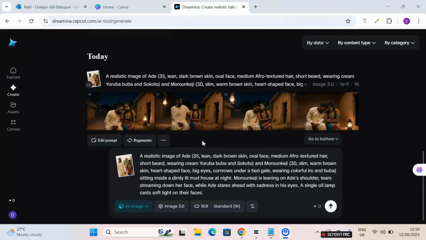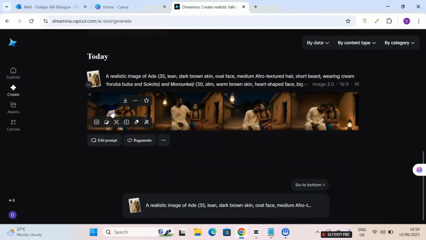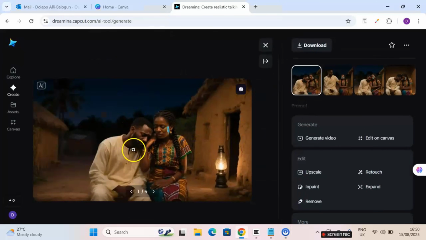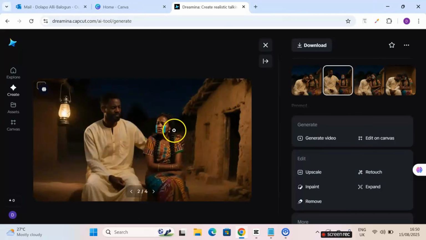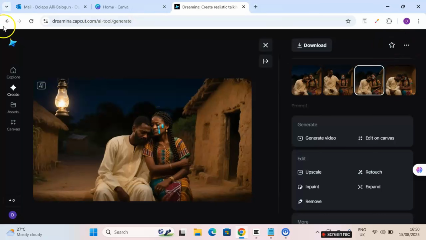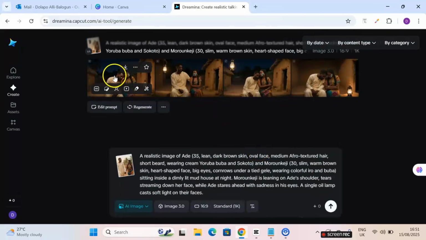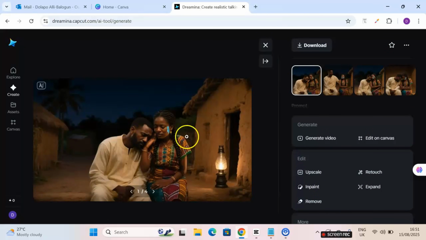All right, so the image generation is complete, as you can see. Let's take a look at the second one. Okay, this looks better. There's this mark on the lady's face saying that she is sad or crying, as you can see. Now let's go back to scene one. Can you see scene one? And this is scene three. Can you see that consistency?